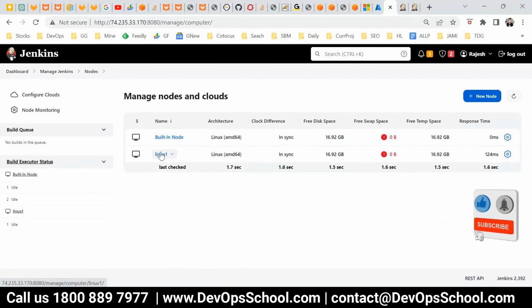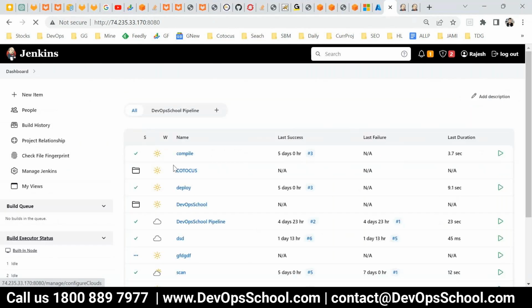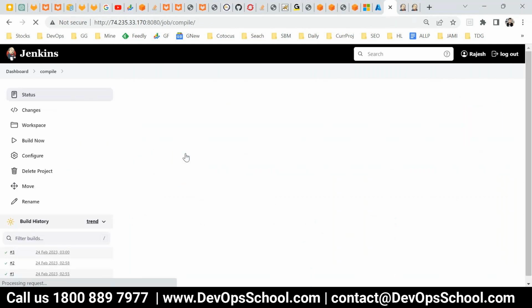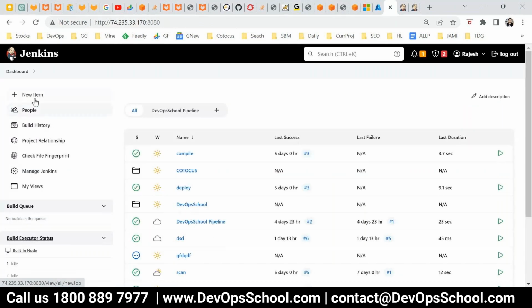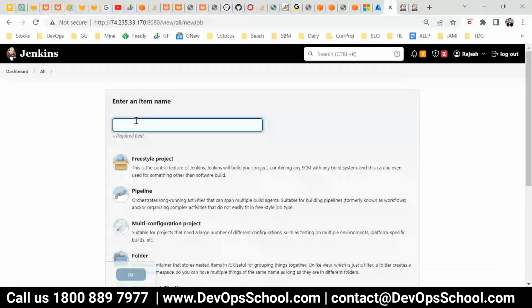So far so good. Any questions, any doubts, all of you? No doubts. Okay, so now we have to go to the Jenkins job. Let's create one new job for the sake of this, and the name is new node test. New node test. Now freestyle, click OK.